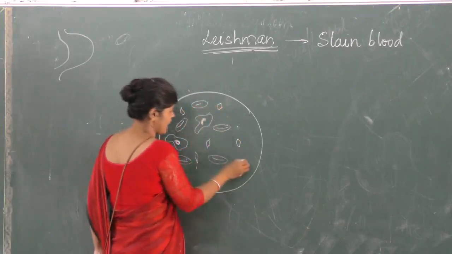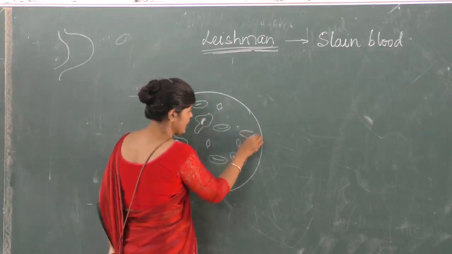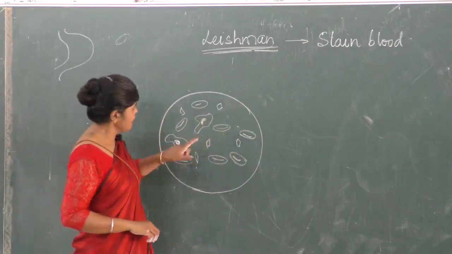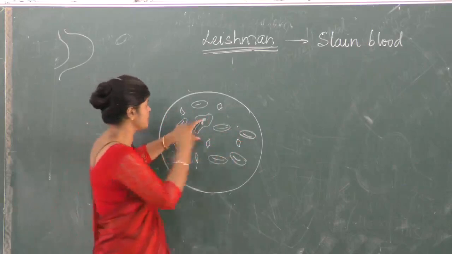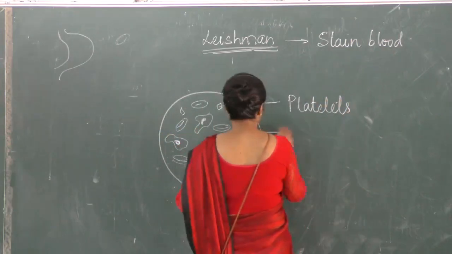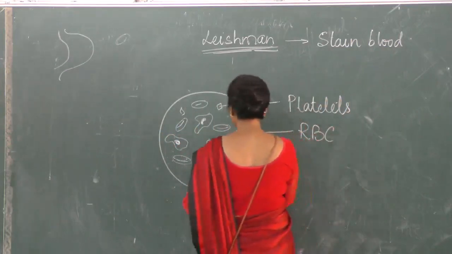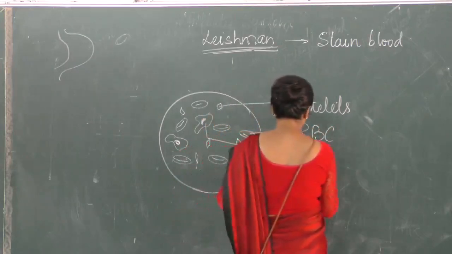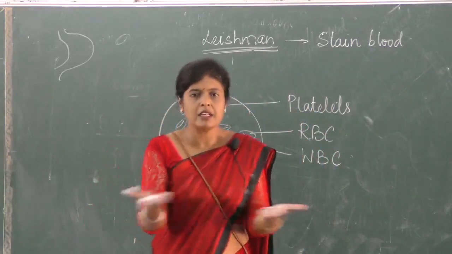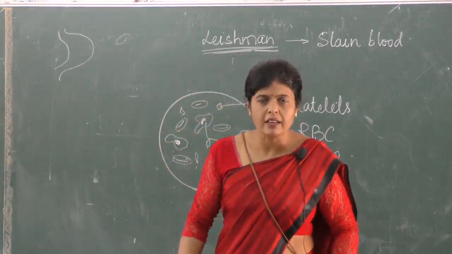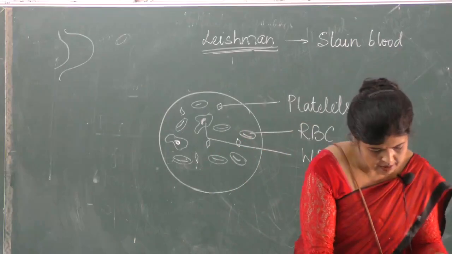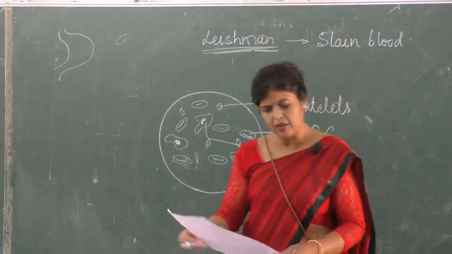The number of platelets should be less than RBC. Is it clear? Why less than RBC? Because RBCs are maximum in number, then come the platelets, and then come the WBC. Label them. These are the platelets. Okay, this is RBC, erythrocyte. These are the WBC or leukocytes. This is what a blood smear is. Is it clear? We have spread the blood and seen it under the microscope. That's all about it. So let us just see, there are a few questions, I am reading out the question.